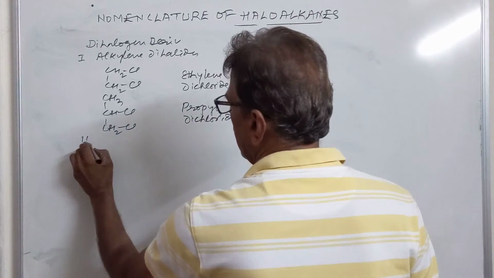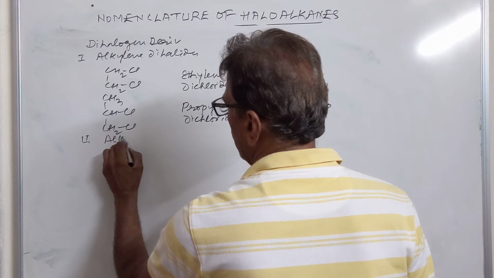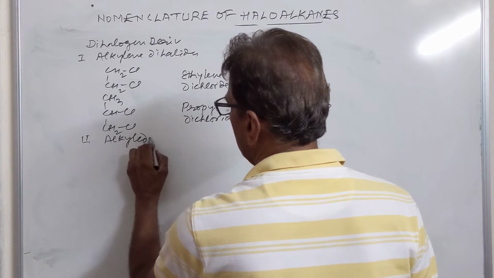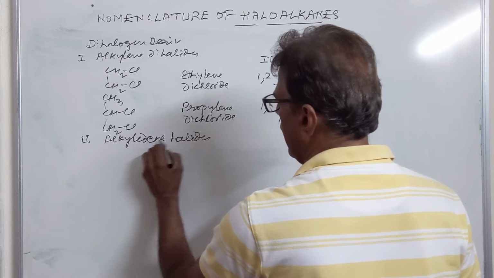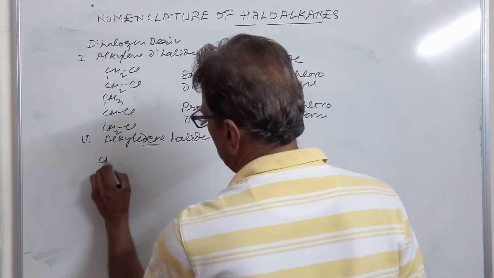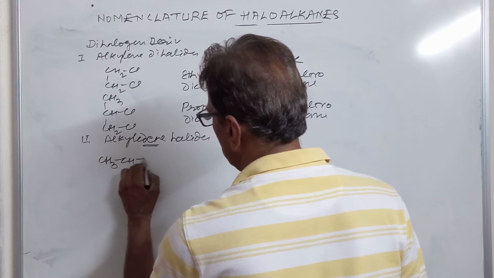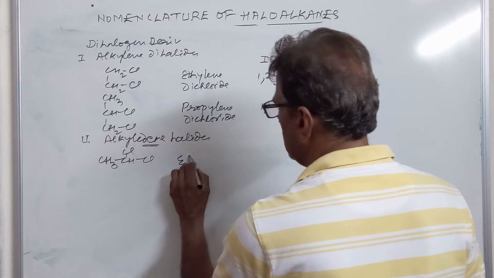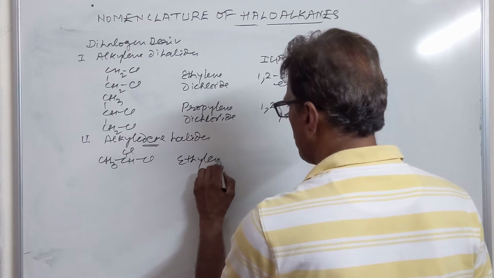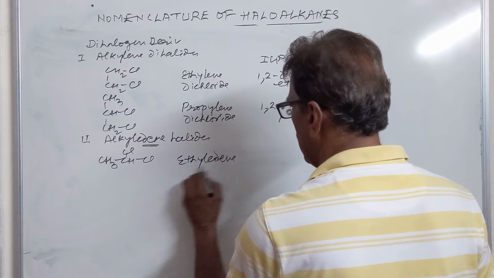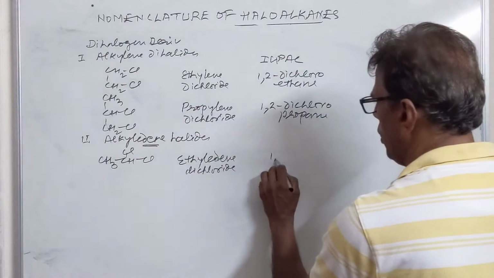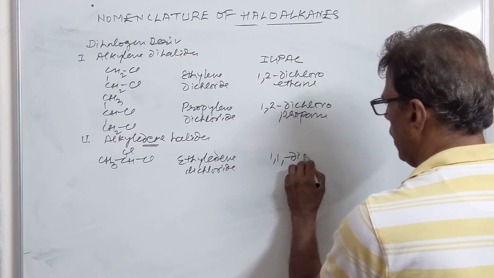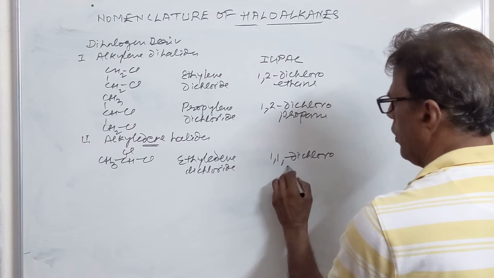Then we have the second class of dihalogen derivatives. They are called alkylidene halides. There is no need of writing dihalide here. The ending -idene shows that two halogens are present on the same carbon. This is called ethylidene dichloride. The IUPAC name is 1,1-dichloroethane.